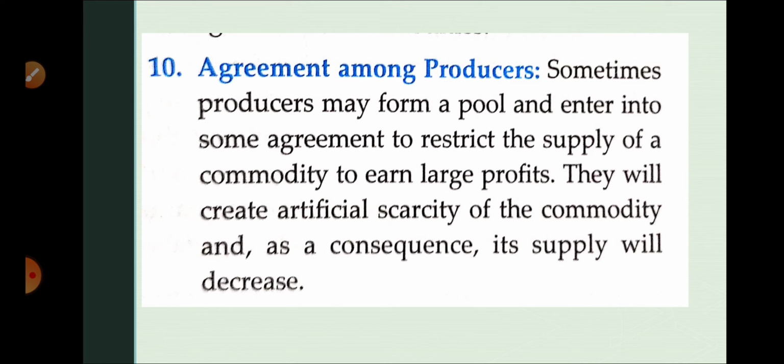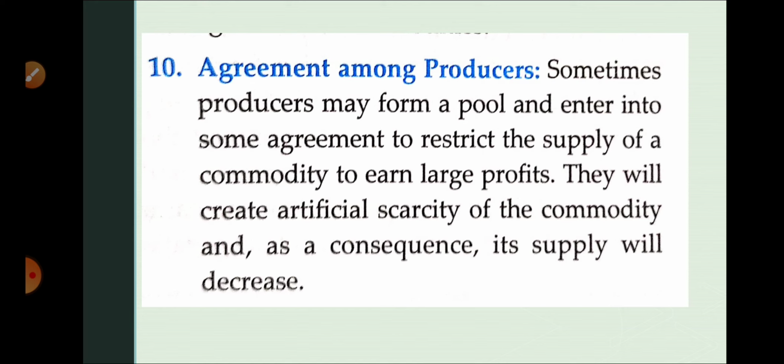Because they want to increase the demand in the market, since when demand increases, they can increase the price. So when there is an agreement, or a cartel among the producers, the supply of the commodity will decrease. And if there is no agreement among the producers, then supply will increase in the market, or supply will have more flow in the market.